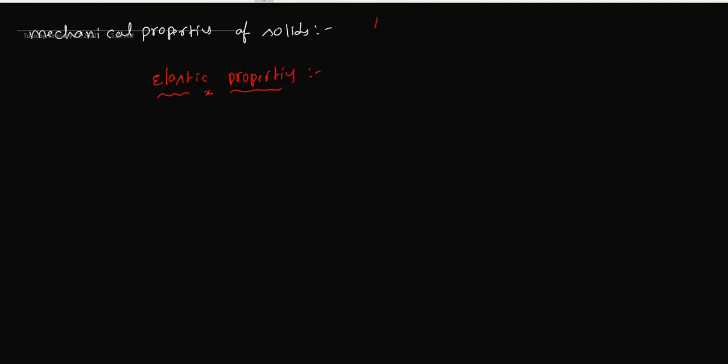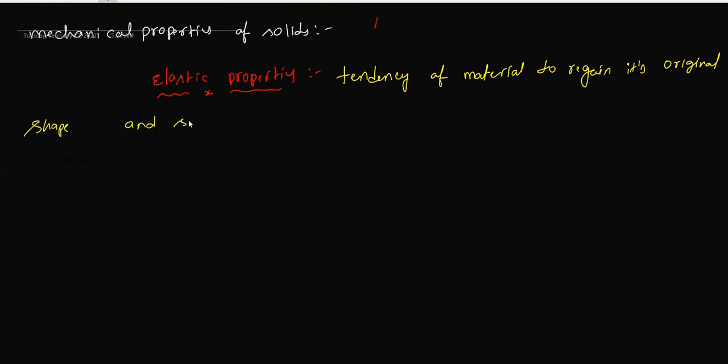So what is meant by elastic properties? Basically, we have to know what is meant by elasticity. The tendency of a material to regain its original shape and size is called elasticity.